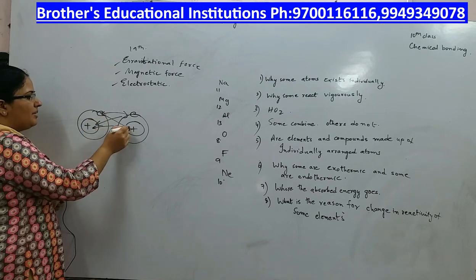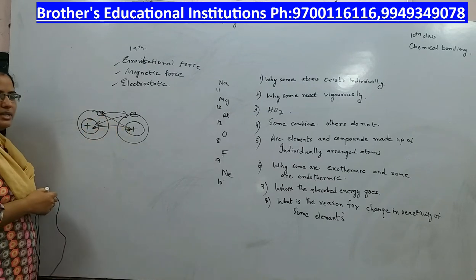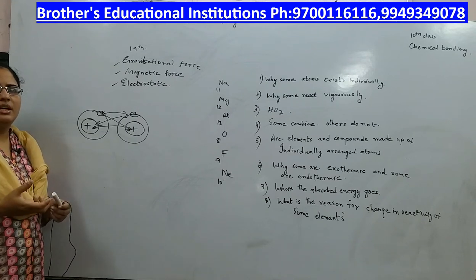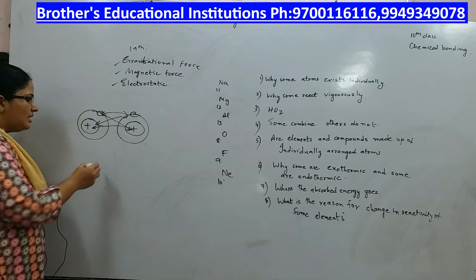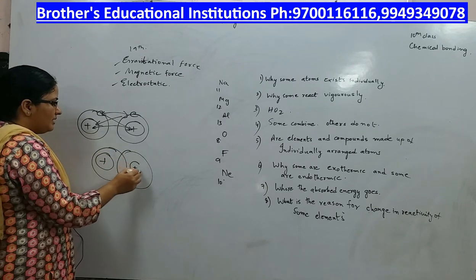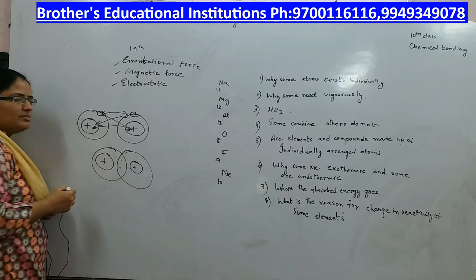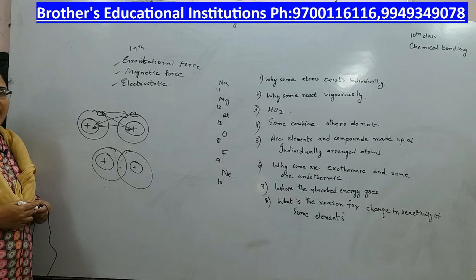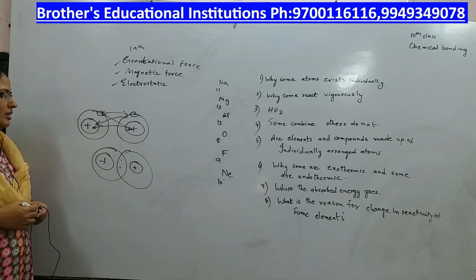Suppose the attraction force is more than the repulsion force, then there is a formation of a chemical bond between the atoms. That is how atoms combine to form a chemical bond.